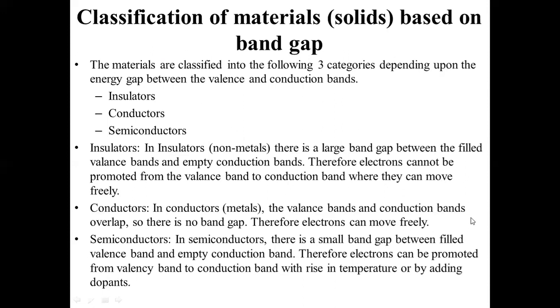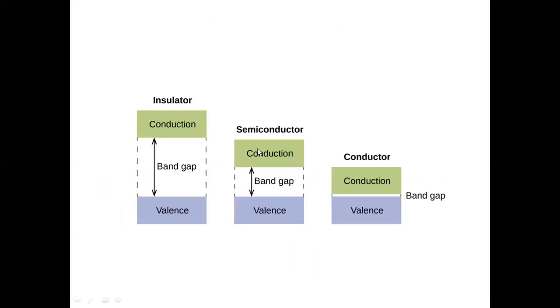Now let us go to the next slide. Here we are able to see the diagram clearly, whatever we had studied. This is an insulator, this is a semiconductor, this is a conductor. Insulators are non-metals, and there is a wide band gap between the valency band and the conduction band. That's why it is called an insulator.